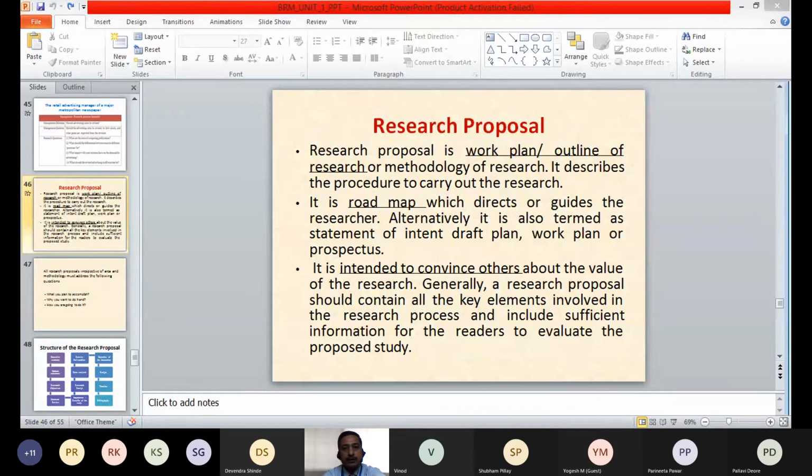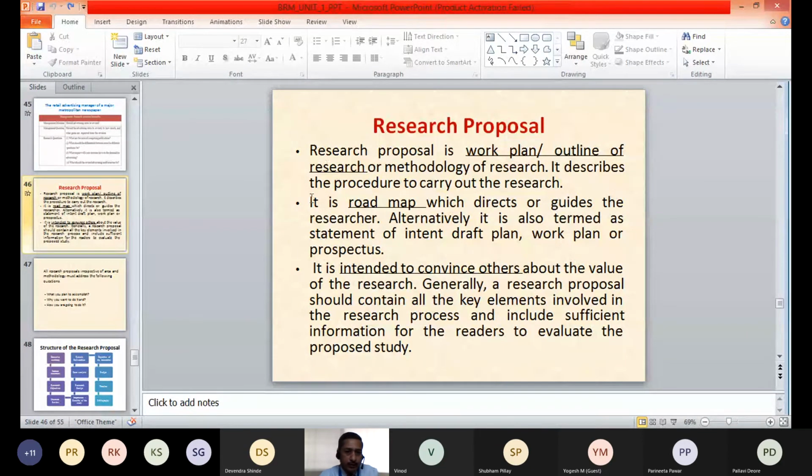Have you heard this term, research proposal? No, sir. So now we'll discuss this topic, research proposal. This is also one of the important things a researcher has to perform before conducting research. So research proposal, what is it?